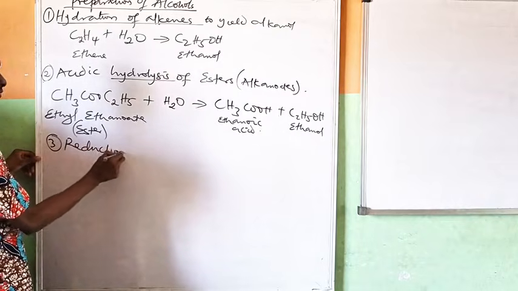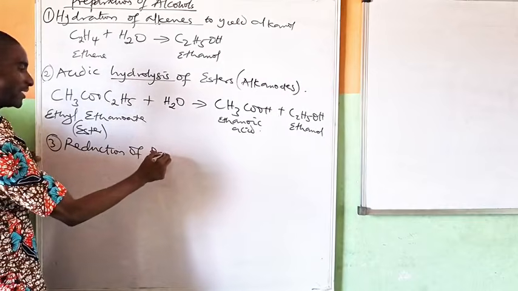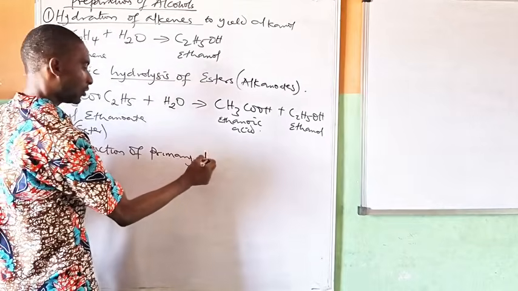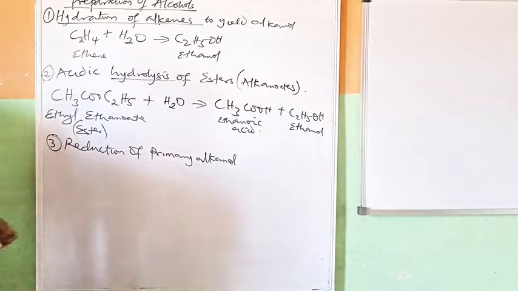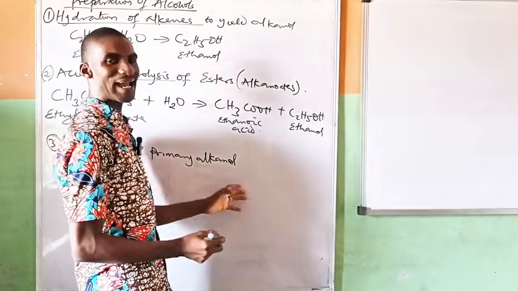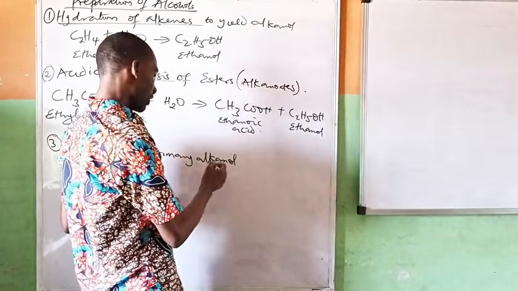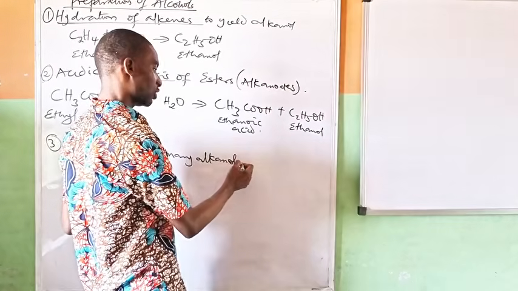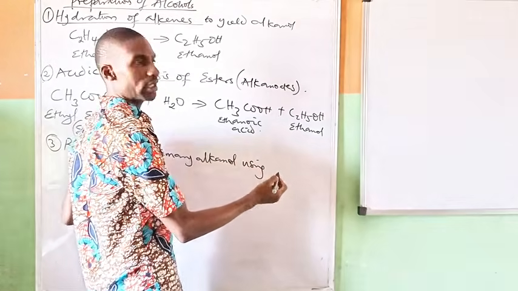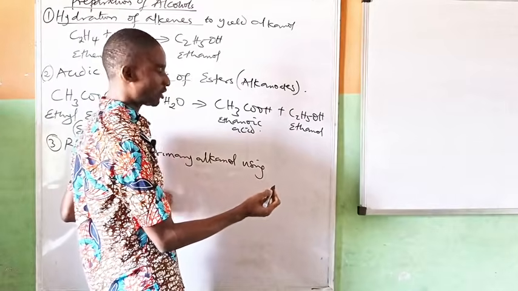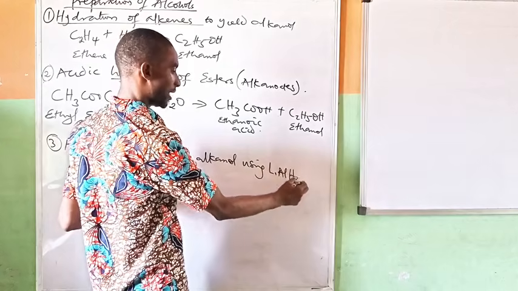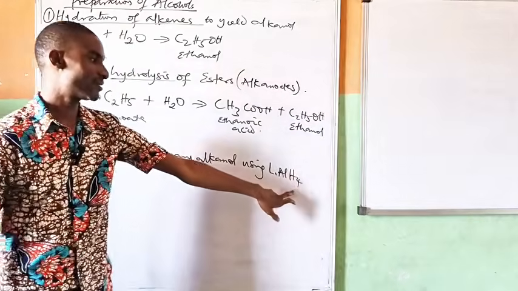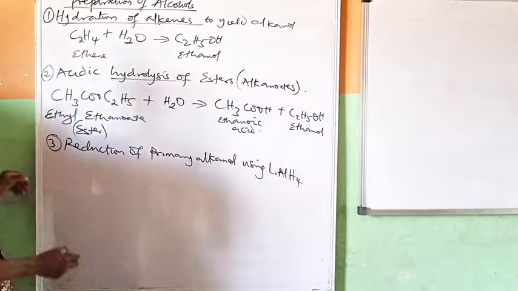Reduction means addition of hydrogen. So if I want to do this reduction now, I can use hydrogenating compounds or reducing agents like lithium aluminum hydride. It has excess hydrogen, it can give hydrogen.